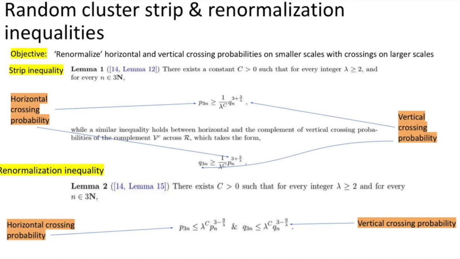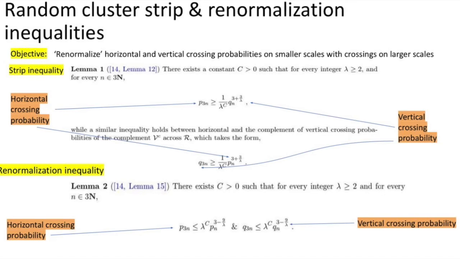In one version of the inequality, we have a horizontal crossing probability across a scale 3n, which is bounded below by the vertical crossing probability across scale n, raised to the reciprocal of some parameter lambda, where lambda is greater than or equal to 2. In addition, the second variant states that the vertical crossing probability across scale 3n constitutes an upper bound for the horizontal crossing probability across scale 3n raised to the reciprocal of lambda.